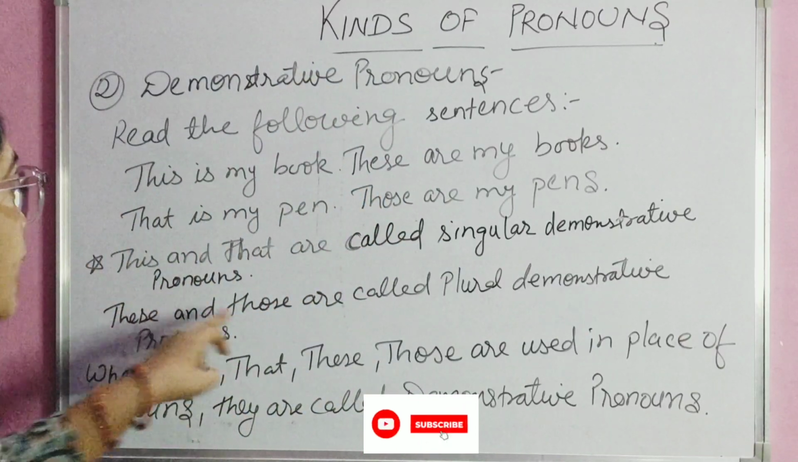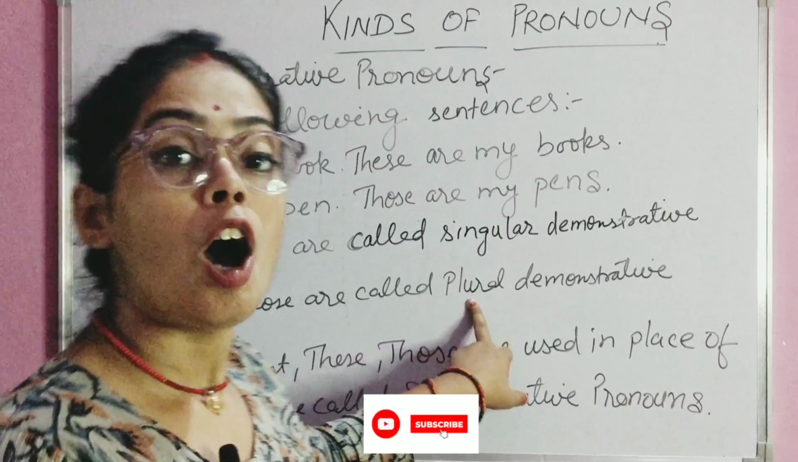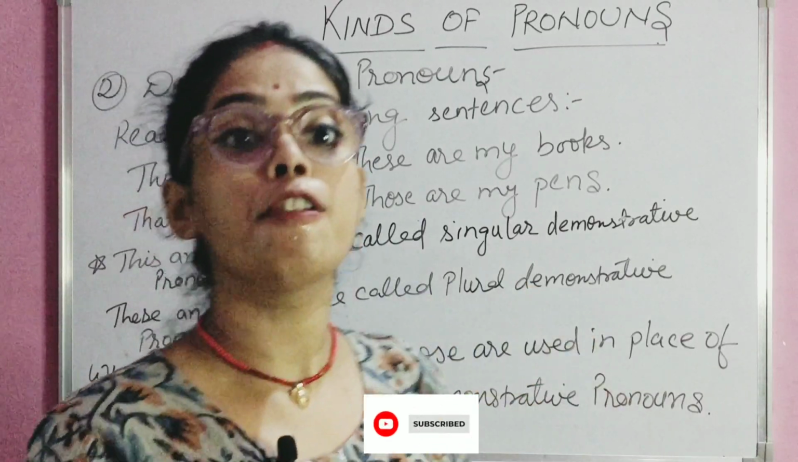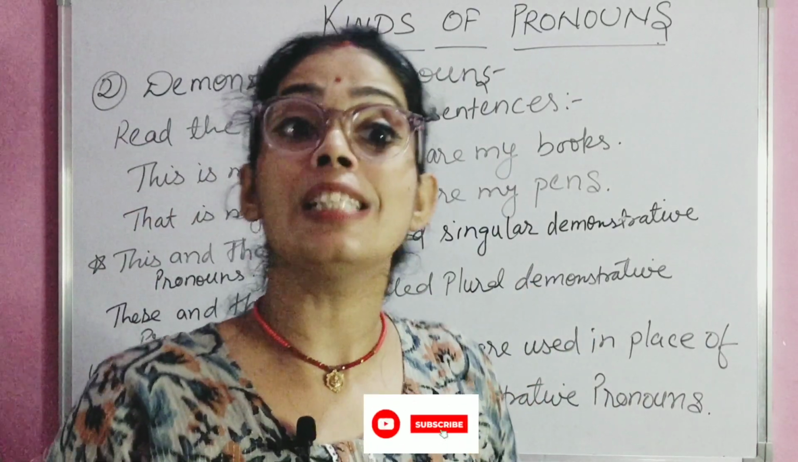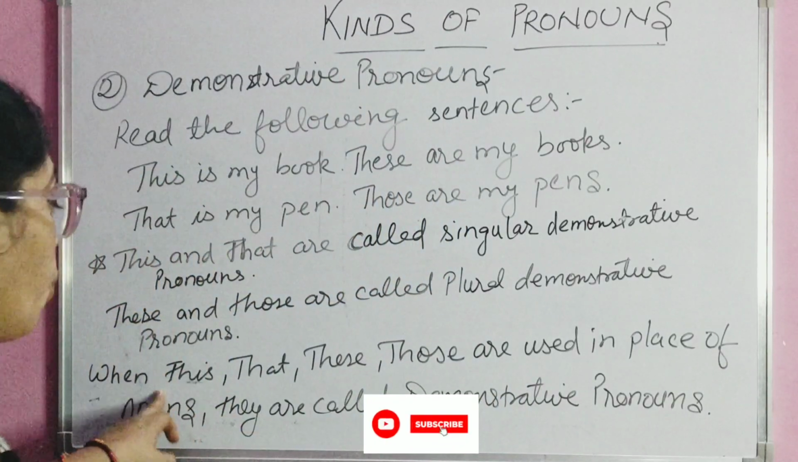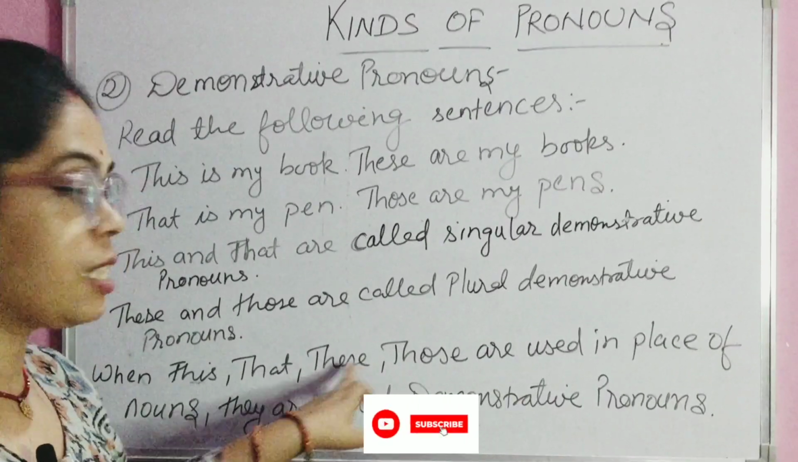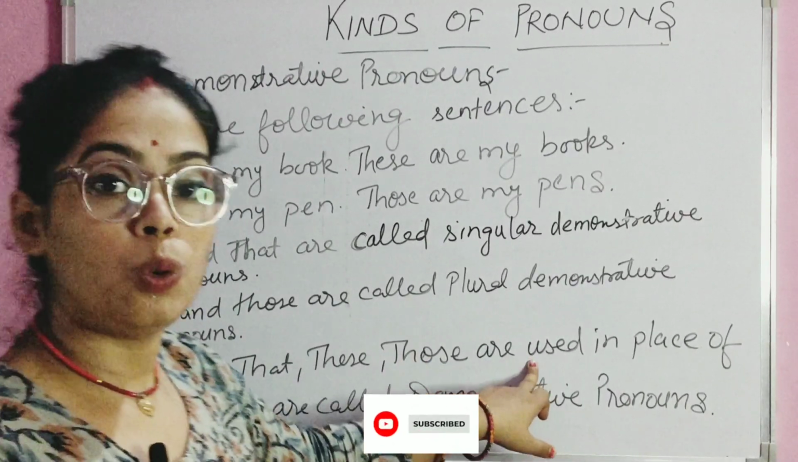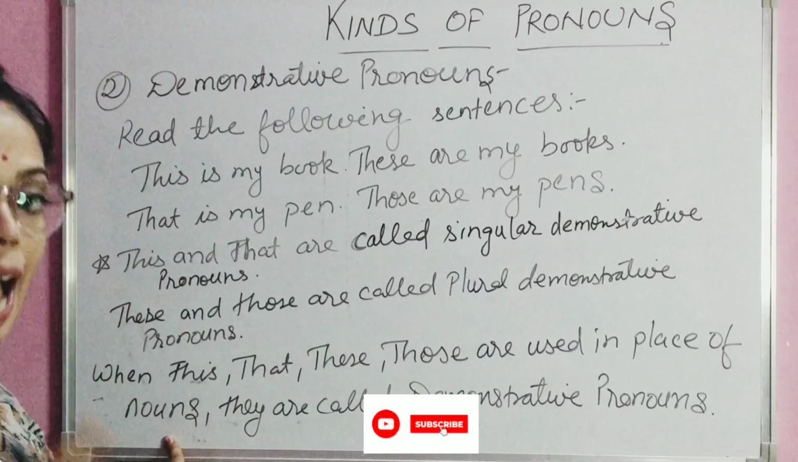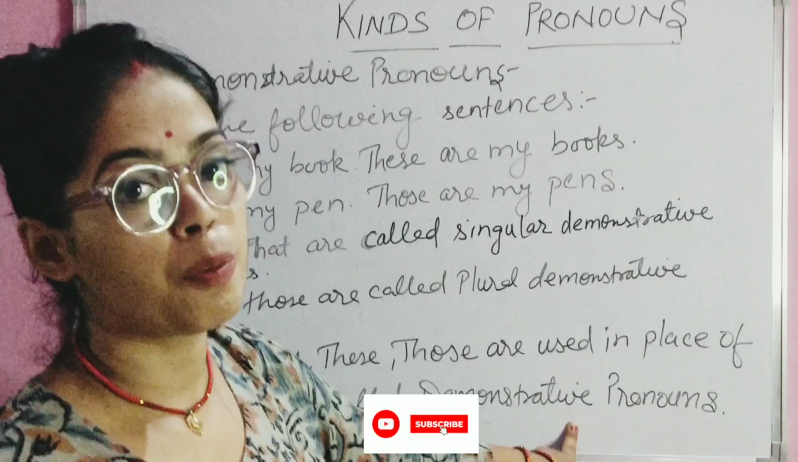And these and those are called the plural demonstrative pronouns. Plural means more than one. Yes, good. So when this, that, these, those are used in the place of nouns, they are called demonstrative pronouns.